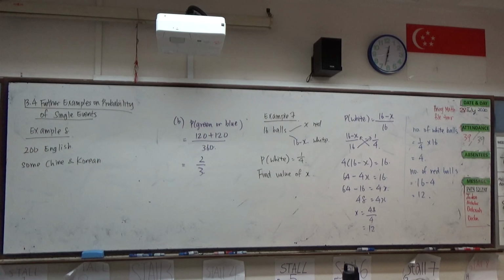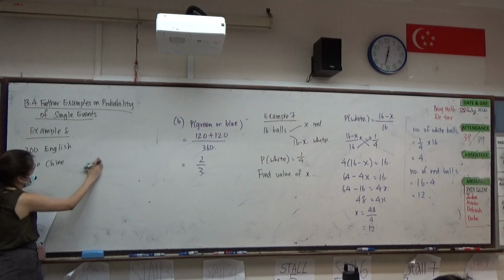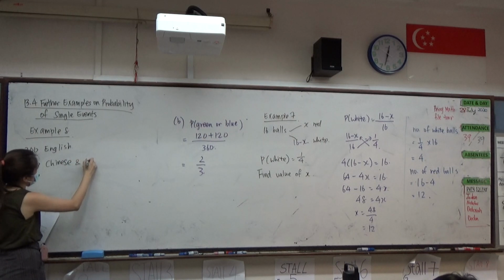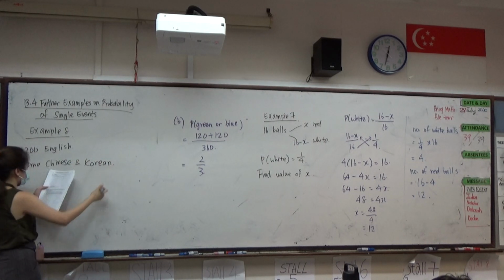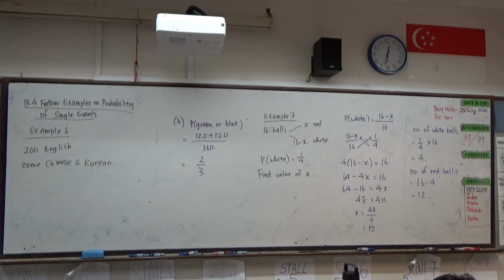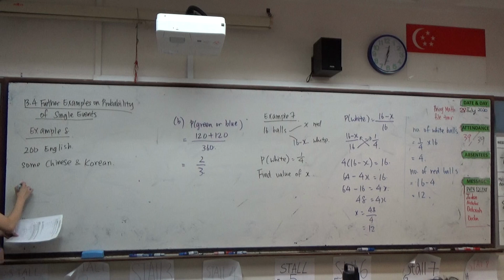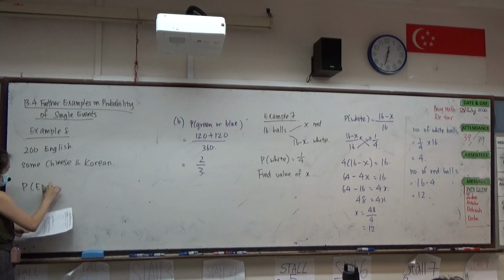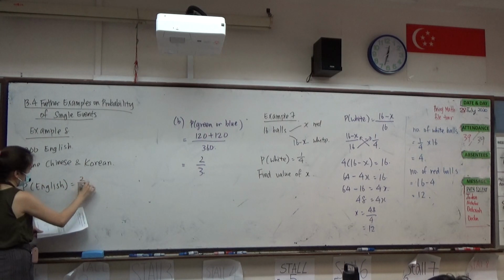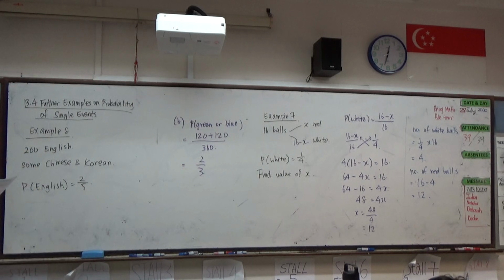Something similar to what we did yesterday. 200 songs are English. Then there are some Chinese and Korean songs in his Spotify music playlist. He usually plays the shuffle function and randomly plays the music. Given that the probability that the song that's going to be played is English is 2/5, we want to find the total number of Chinese and Korean songs.